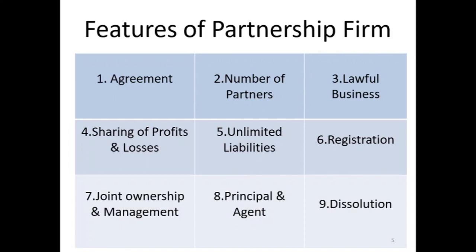If any one of the partners is declared insolvent, that is, if he does not have any money with him and is declared bankrupt, then his liability will be borne by the solvent partners who have money. So, in short, all the losses will be compensated by the partners, and if one partner does not have enough money, the others will contribute to cover his losses.